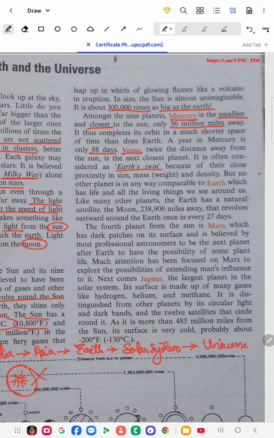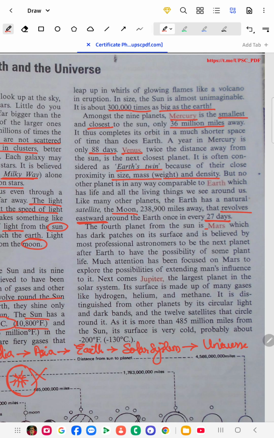Venus is also called the Earth's twin because of the same size, mass and density. Venus and Earth look like twins; as you know, twins look alike. Then comes the moon. It is very important that the moon revolves eastward, not westward. The moon revolves eastward around the earth once in every 27 days.